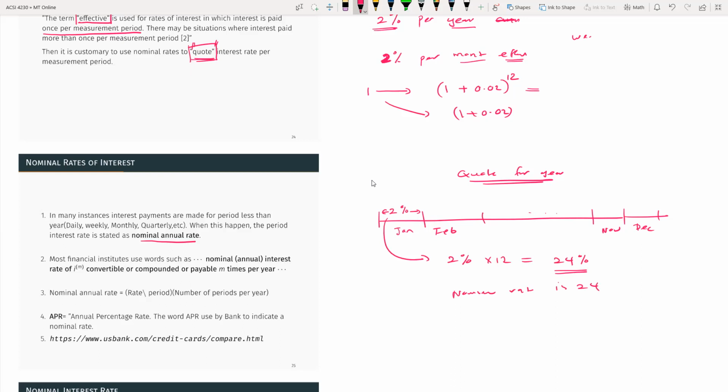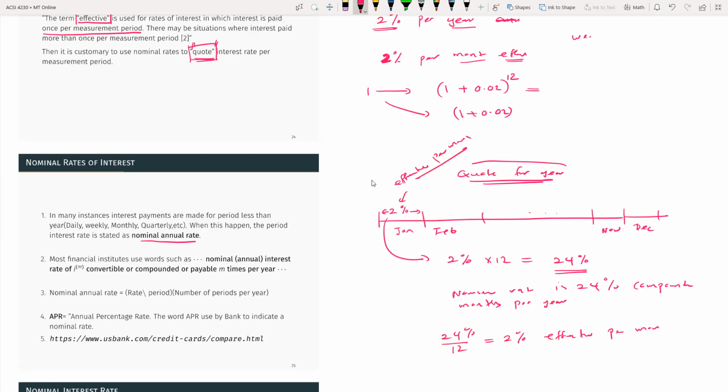Then you would quote this as a nominal rate of 24% compounded monthly per year. So then how do you get back the real rate? You divide it by 12. That's effective per month. This is effective per month. That's the key.